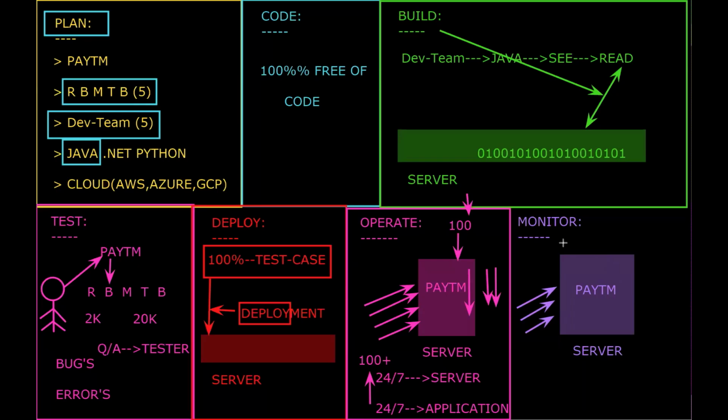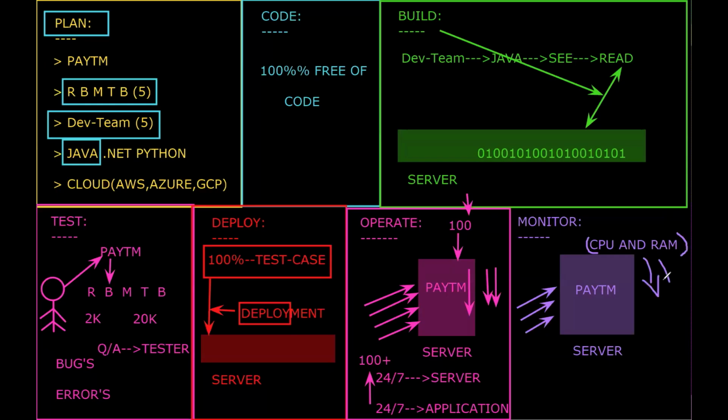Once the users are accessing my application from the server, automatically my server's utilization, CPU and RAM, will be increased. Let's say at a certain point of time my CPU as well as RAM crosses the threshold value.